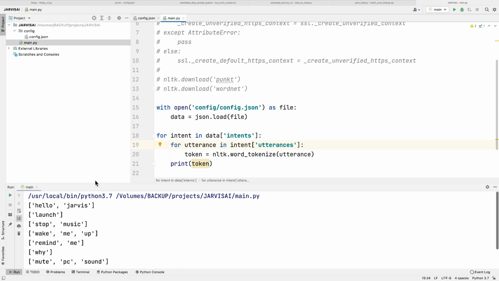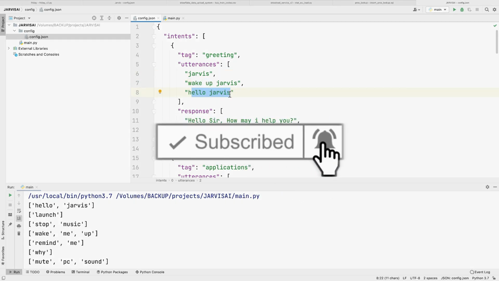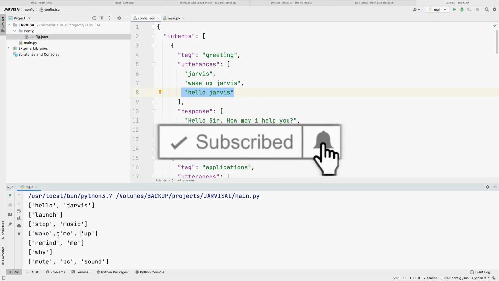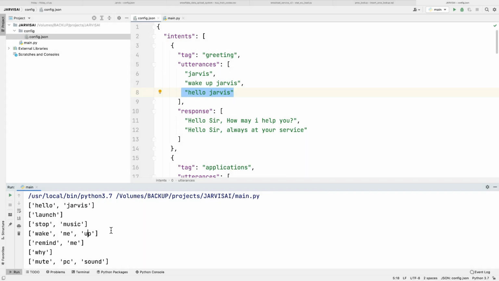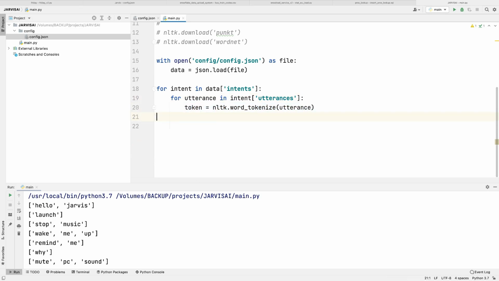Yes, here you can see. In the utterances we have wake up Jarvis and hello Jarvis, and each utterance is divided into a list: hello, Jarvis, launch, stop, music. Wake me up is tokenized into wake, me, up, three values of a list. This is happening while we are tokenizing our utterances.